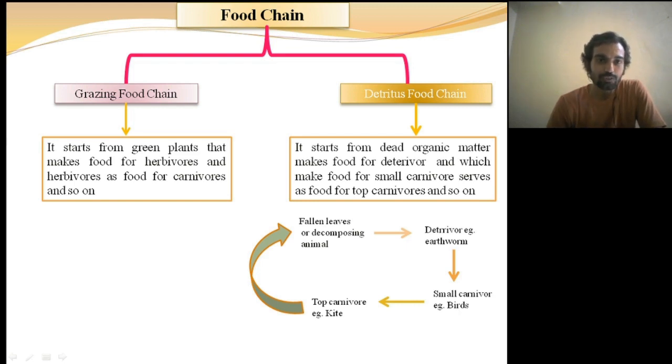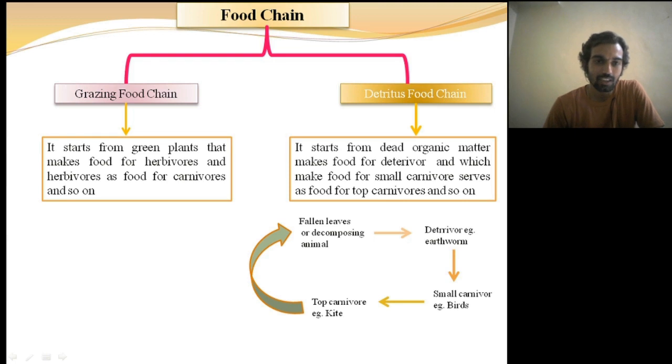In the detritus food chain, the diagram shows fallen leaves or decomposing animals, which are decomposed by decomposers. The organisms in the detritus food chain are many and include algae, fungi, bacteria, small molds, actinomycetes, and protozoa. Detritus organisms ingest a piece of decomposed organic matter, digest it partially, and extract some of the chemical energy in the food to run their metabolism.